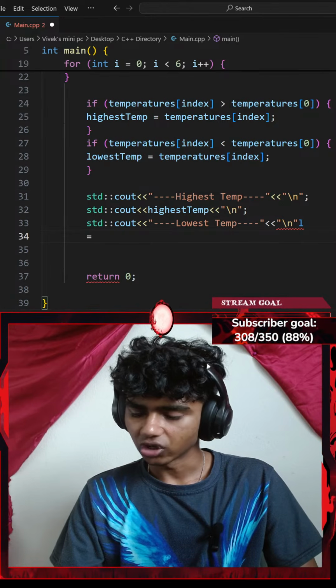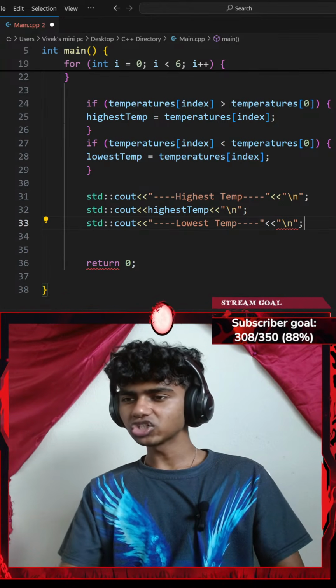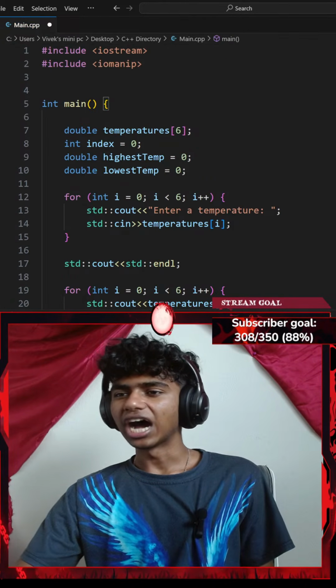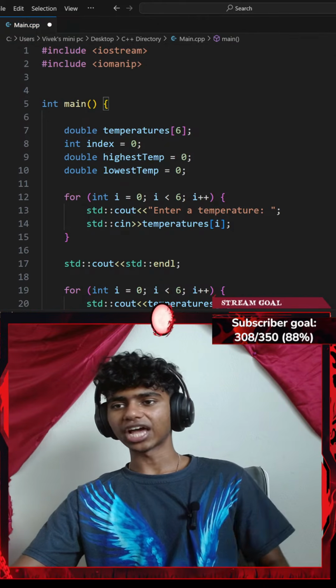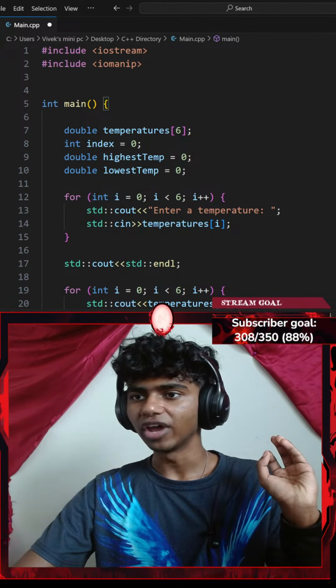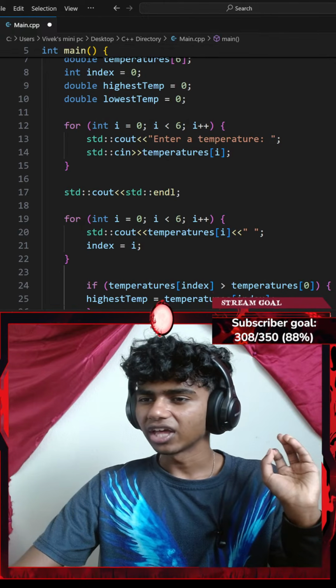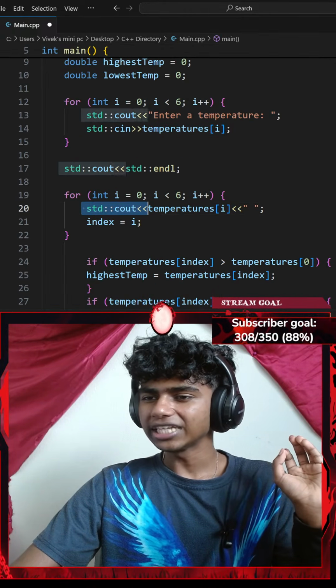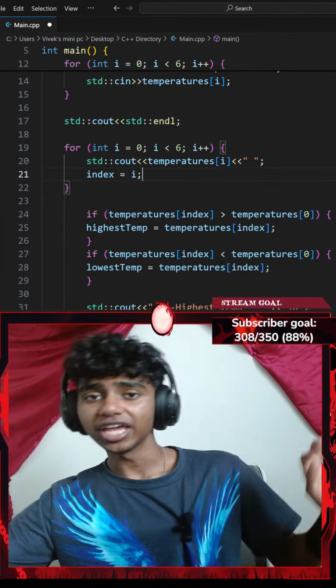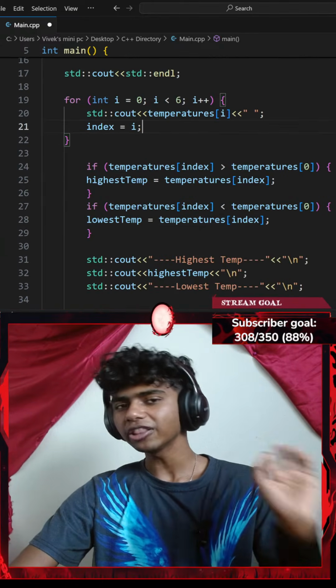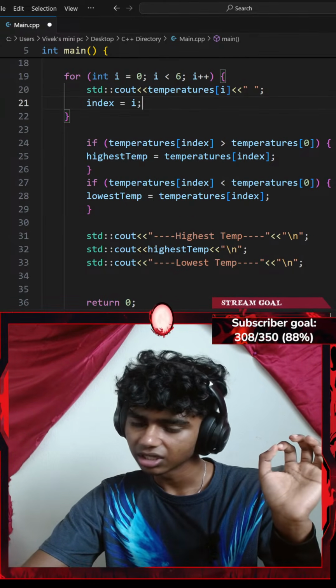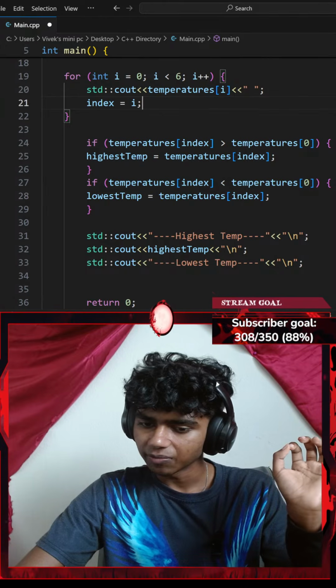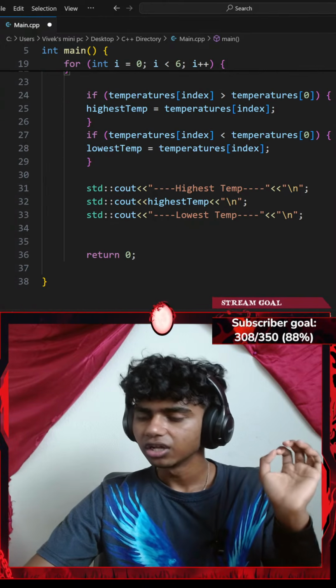What was the question? I joined late. Honestly, the question was to ask the user for 6 temperatures and store those temperatures in an array of double. And then I gotta print all my temperatures. Later, I gotta find the highest temperature in my array, print it, and the lowest temperature in my array and print it. It was just to find the highest temperature and lowest temperature from the array.